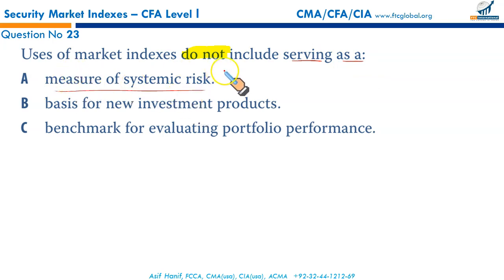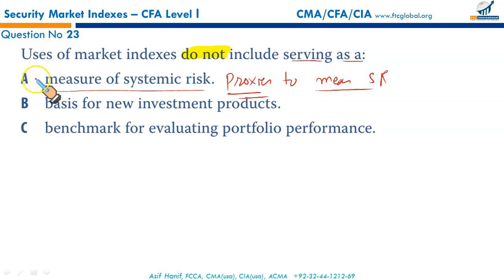Not a measure of systematic risk. Basically, they are proxies to measure systematic risk, not serving as a measure. So use of market indexes does not include serving as a measure of systematic risk, rather proxies to measure systematic risk. This is the correct option.